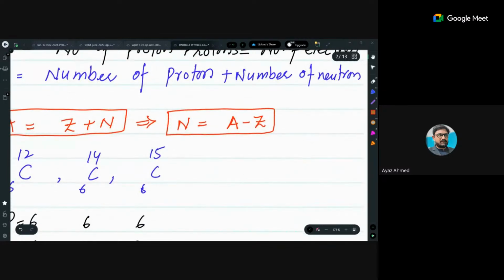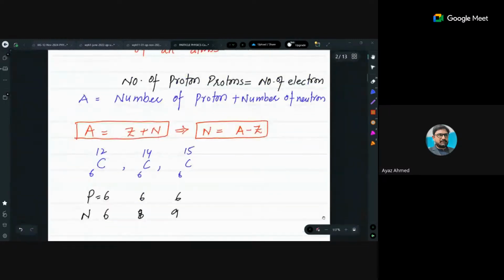Then we have A, which is the number of protons plus the number of neutrons. So if I want to calculate the number of neutrons, it will be A minus Z. It is a quick revision for you. You can have an idea that we have gone through this in O levels.